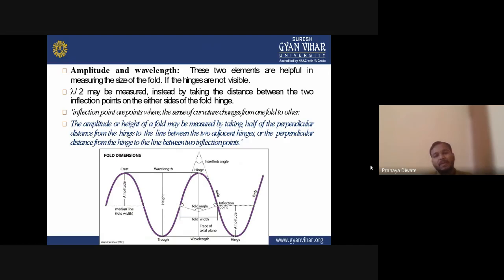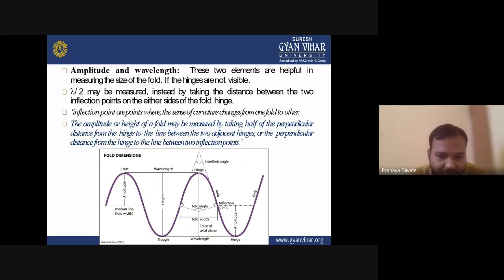Two elements are helpful in measuring the size of the fold if the hinges are not visible, instead of taking the distance between the two inflection points either side of the fold hinge. Inflection point: a point where the sense of curvature changes from one fold to another fold.